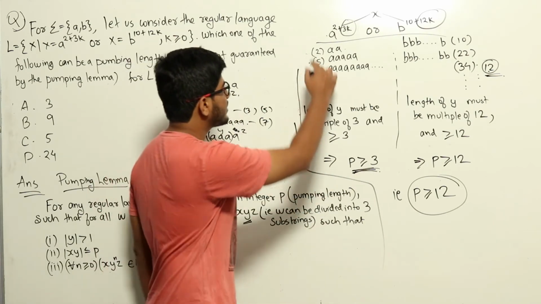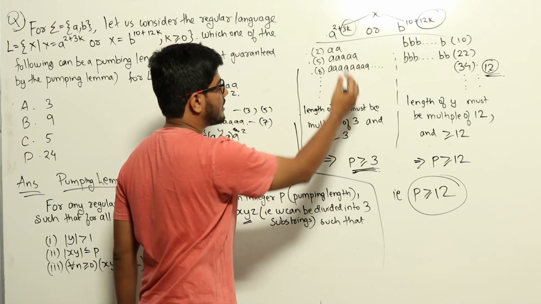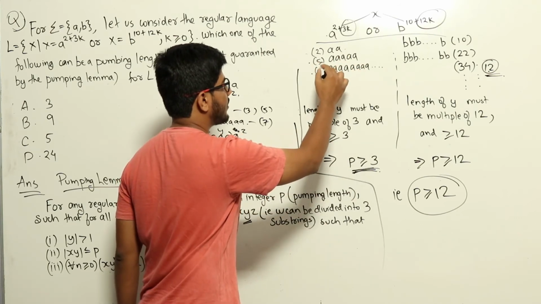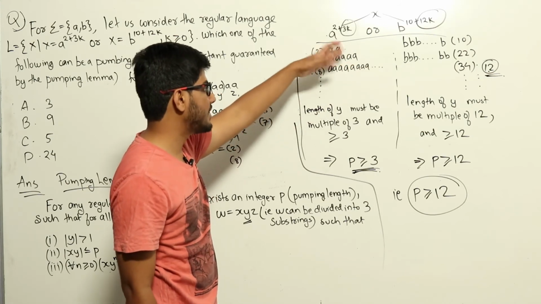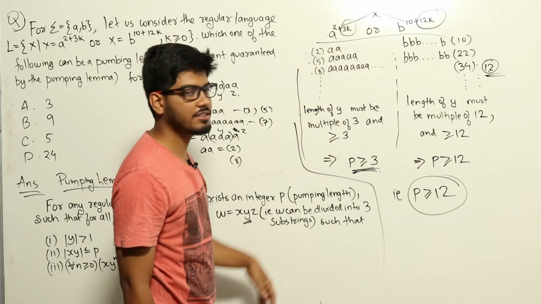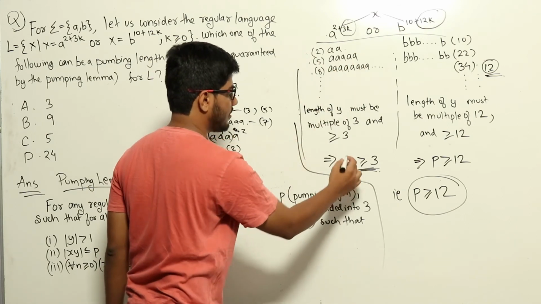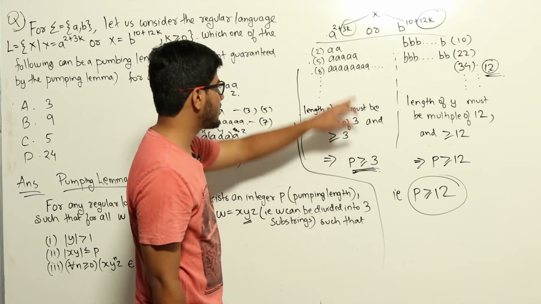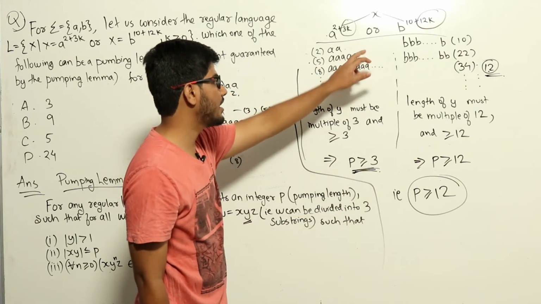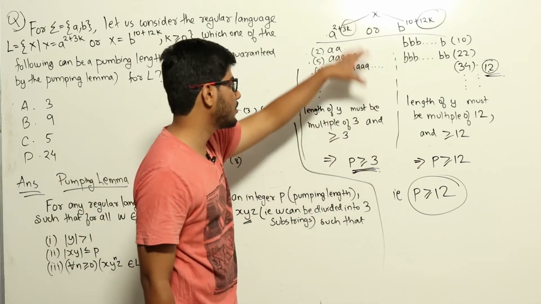Now if you look at the strings in the language, there is no string of length 3. The only string having length greater than 3 is a string of length 5. So this will be the first string which we can choose, and we can pump it such that we can produce strings in the language. But the length of this string is 5, and we are not worried about that. The pumping length p should be greater than or equal to 3. It is only that the first string belonging to the language with length greater than or equal to 3 had a length of 5, but we are not worried about that. p should be greater than or equal to 3 for this part.